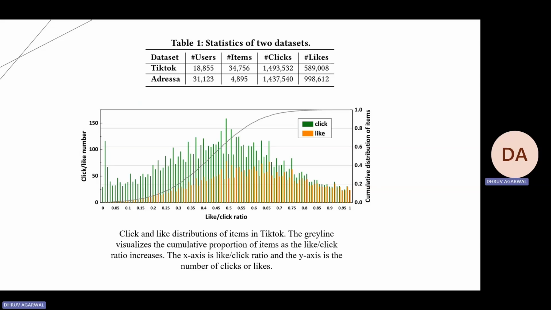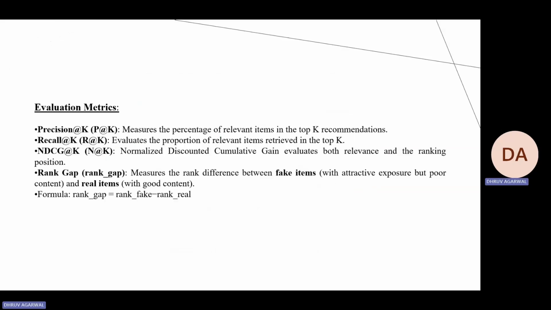And this gray curve represents the cumulative distribution of the items. In the evaluation metrics, we perform evaluation using four metrics: precision, recall, NDCG, and the rank gap. NDCG is the normalized discounted cumulative gain, which evaluates both the relevance and the ranking positions.